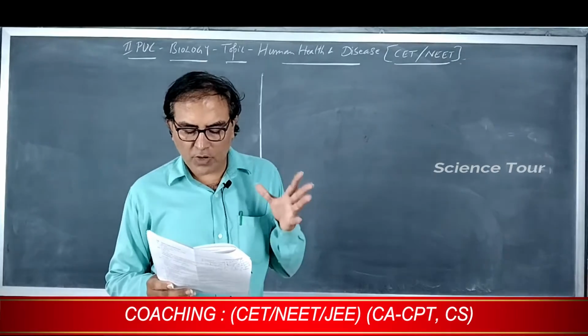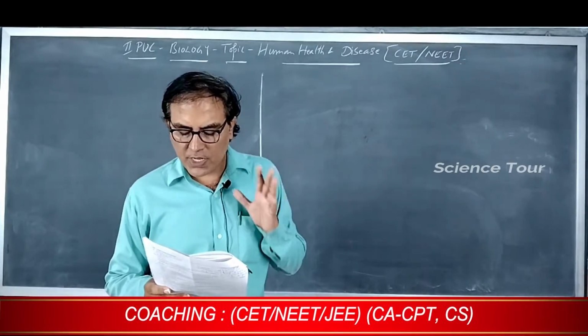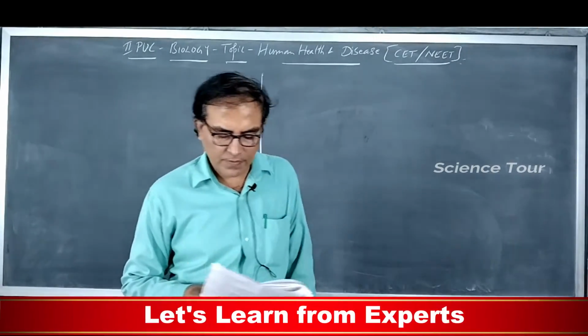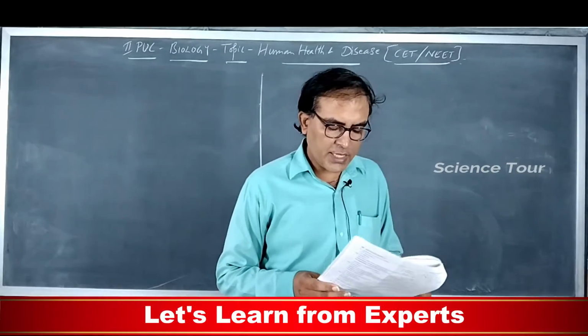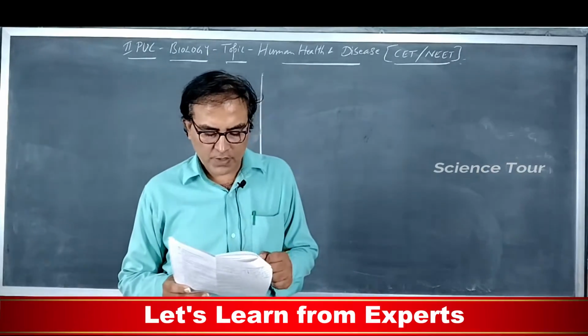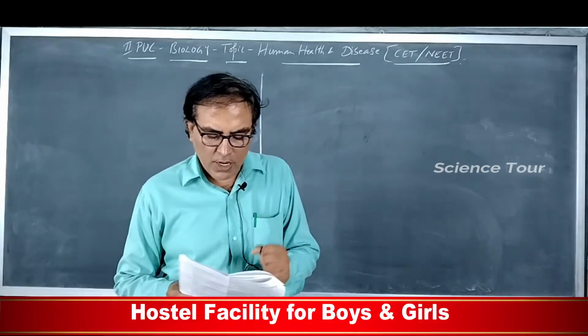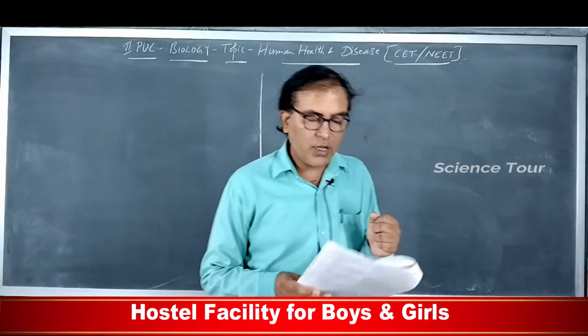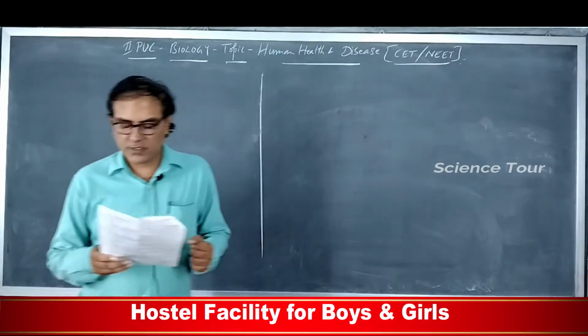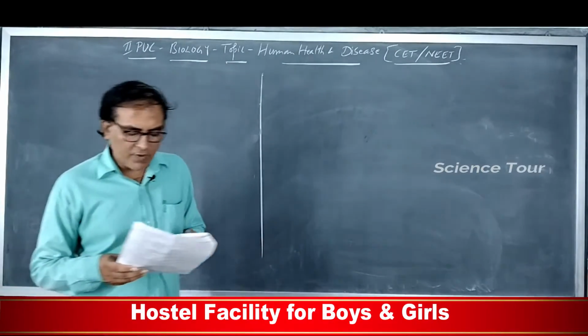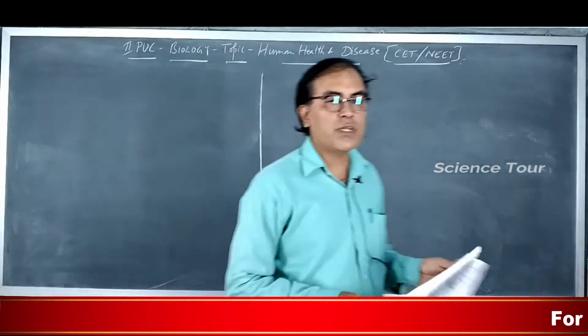Then question number 3. Which of the following immunoglobulins constitutes the largest percentage in human milk? IgG, IgD, IgM, IgA. IgA is the right answer. IgA is present in external body secretions including the colostrum and the milk. They provide naturally acquired passive immunity to the child.